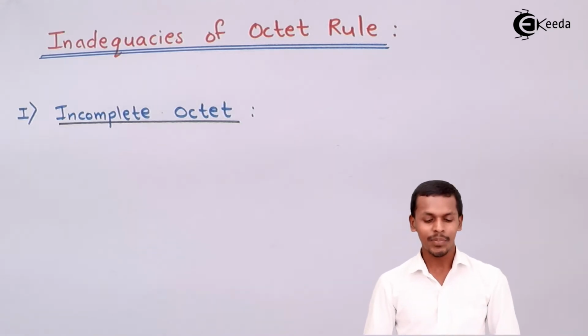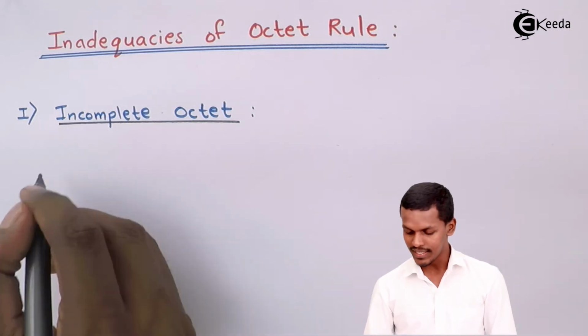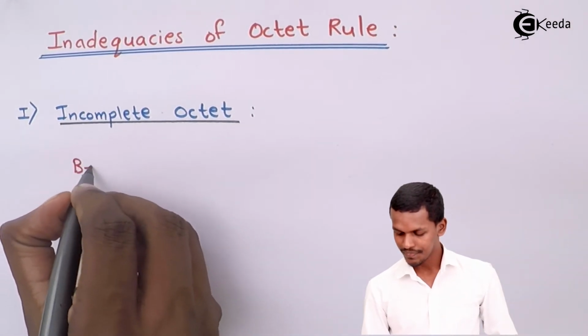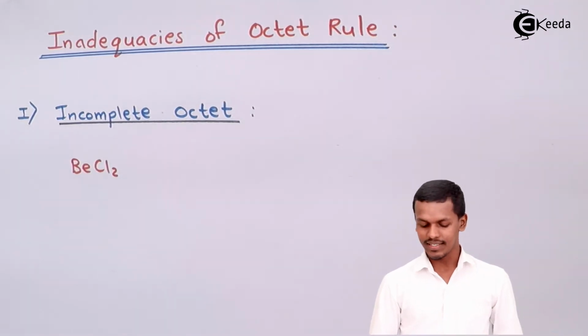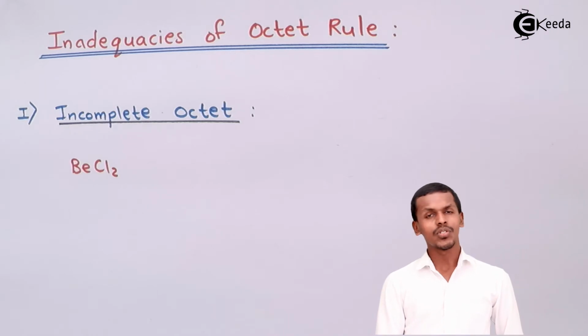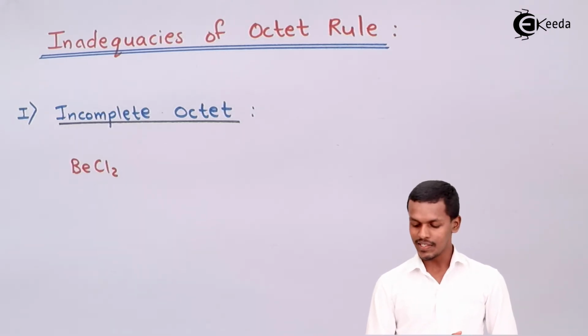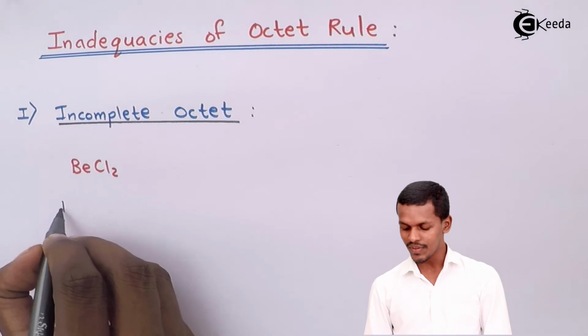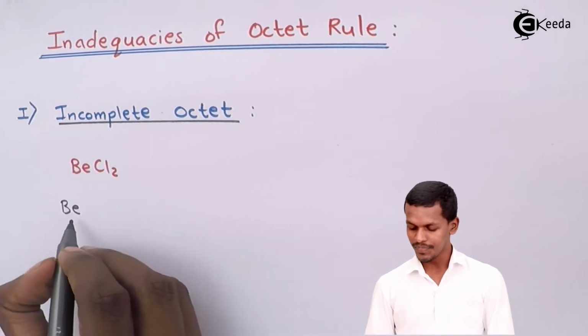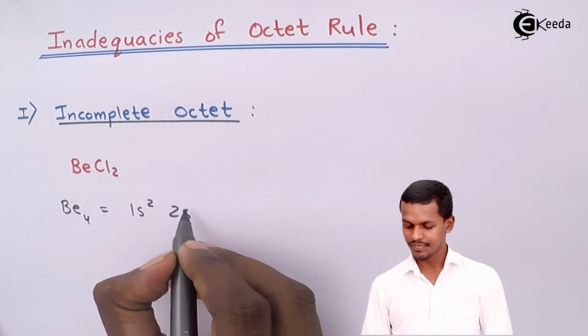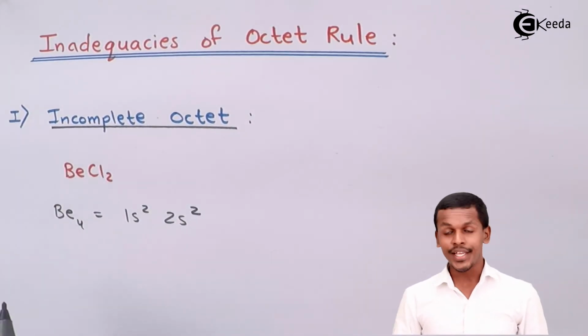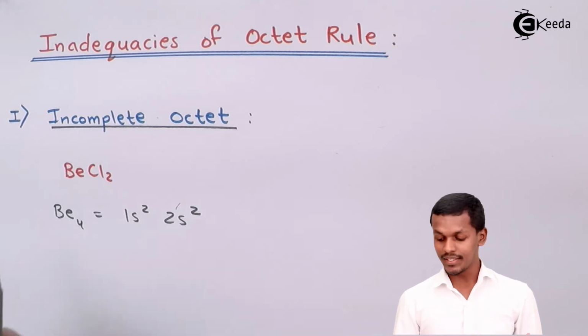Taking an example, I could take BeCl2. This is a stable compound, and it is ionic in nature. But how does the bond take place in this case? Beryllium has an atomic number of 4, so I could write the electronic configuration as 1s2, 2s2. The outermost orbit of beryllium consists of 2 electrons, and it has to form bonds with 2 chlorine atoms.